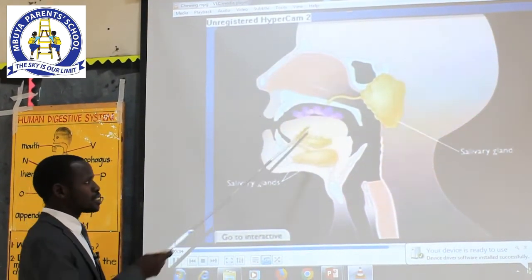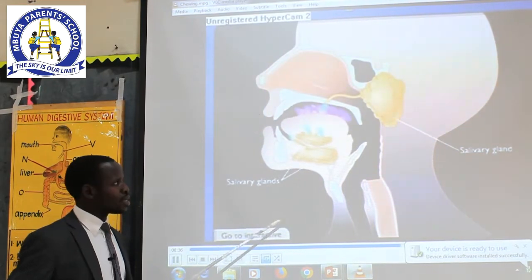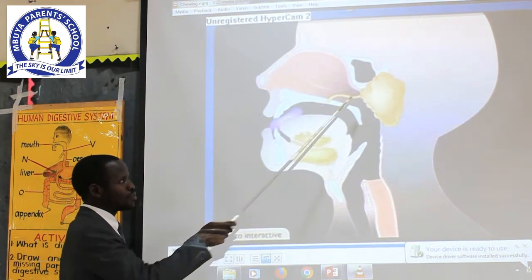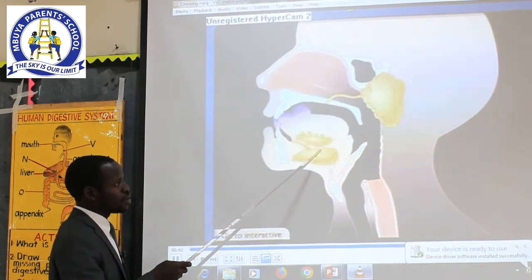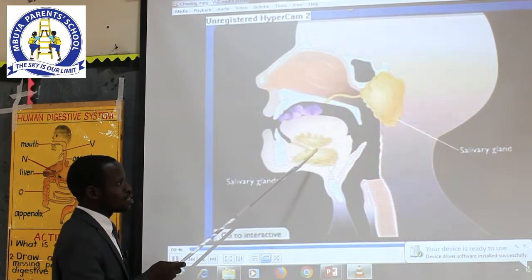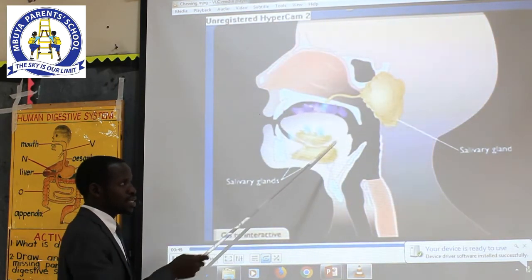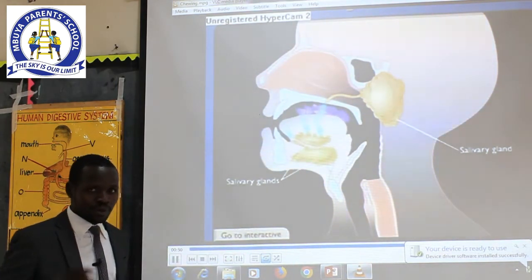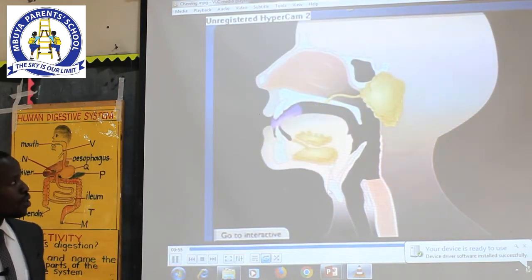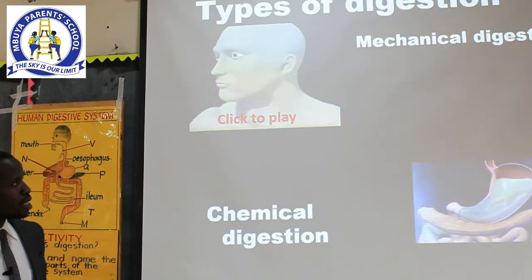Let's look at this video clearly. Now, when you look at this, there are other parts that we shall talk about later. If you look at these parts here, you realize that we have what we call glands here. And these glands are called salivary glands. We shall talk about them as we proceed with the lesson. Let's continue.